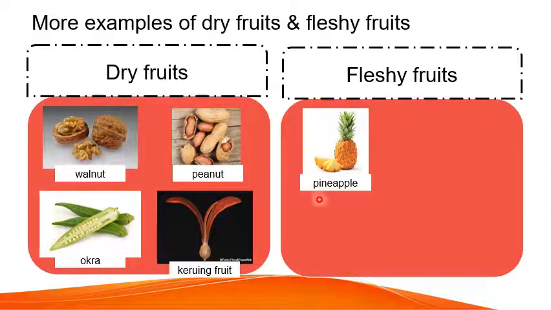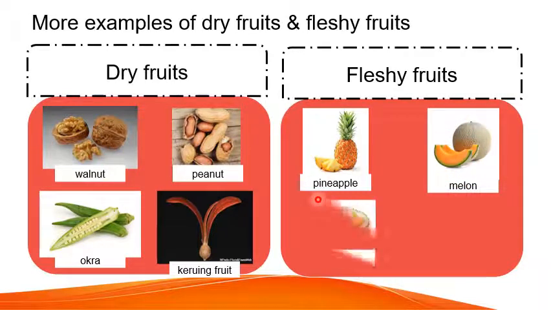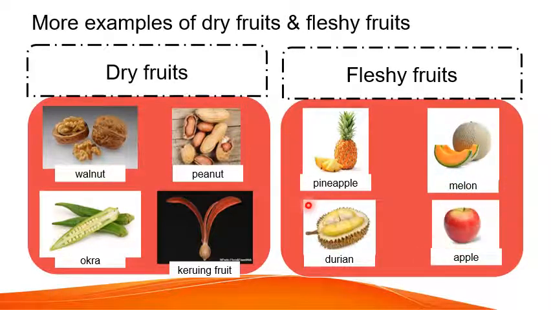Fleshy fruits, for example, pineapple, melon, durian, and apple. So durian is actually a fleshy fruit. You can see the thick part of the fruit before you reach the seed.